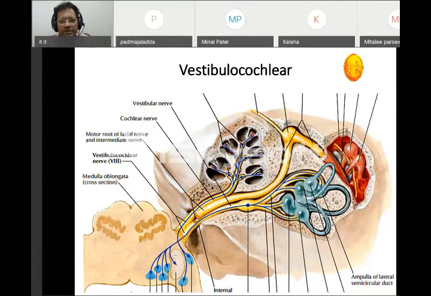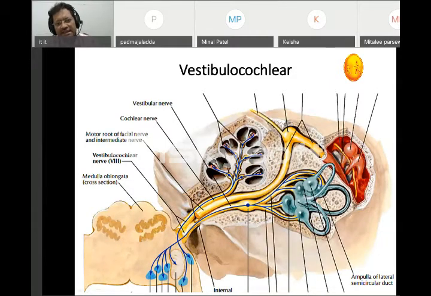The cochlear part goes into the organ of Corti and takes the sensation of sound, and this is an amazing fact. It senses two things: the frequency of the sound, and the amplitude of the sound. These are two characteristics of sound; frequency is also called pitch or wavelength. Amplitude and frequency are sensed at the same level in the cochlea, and this information is taken through the cochlear nerve to the pons, and from there it is distributed.